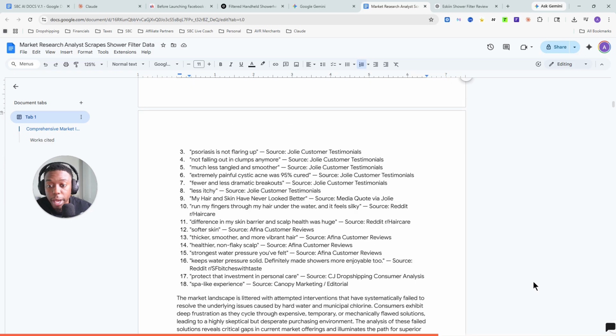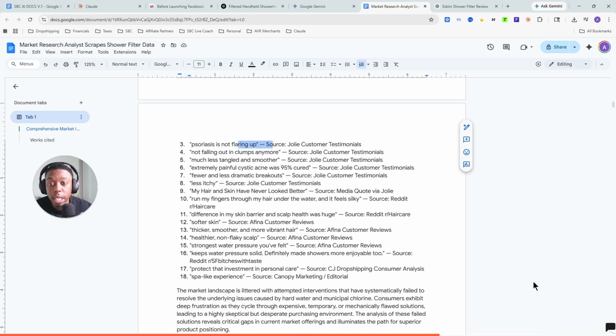So this is testimonials coming from your competitors. Psoriasis is not flaring up, not falling out in clumps anymore. So they're referring to their hair, much less tangled and smooth. So this is what your competition, that's what they're promising, and that's what people are getting. And they're saying and describing in their own words what their end transformation is. Extremely painful cyst acne was 95% cured.